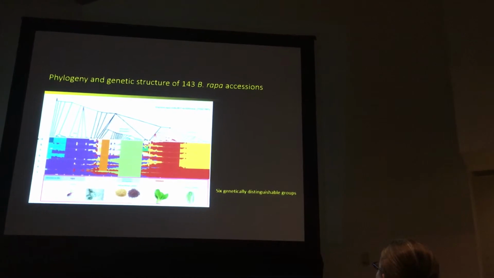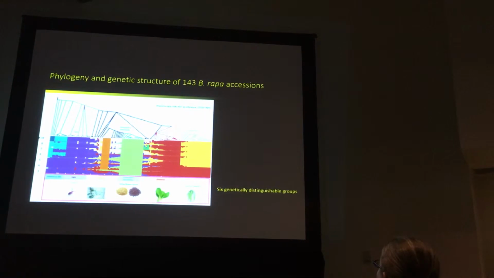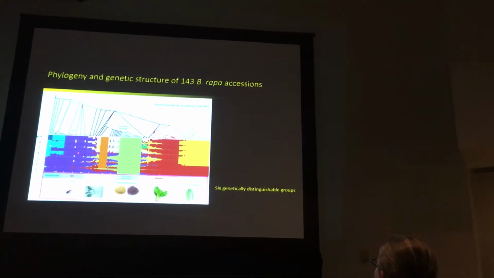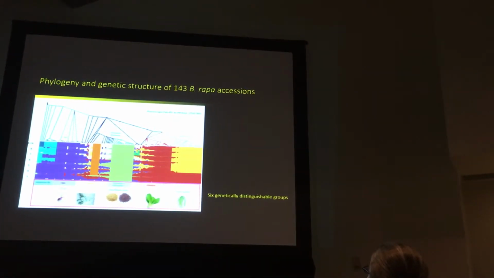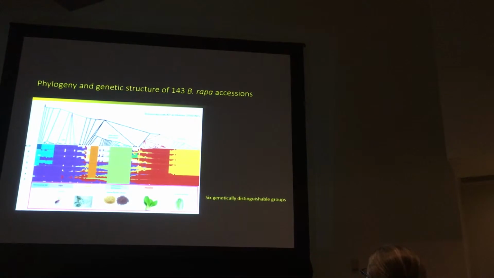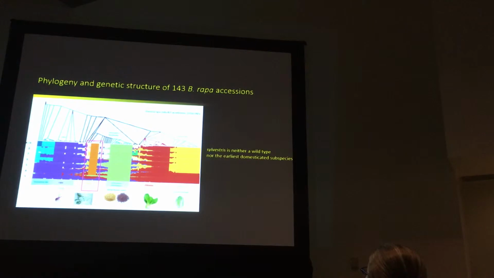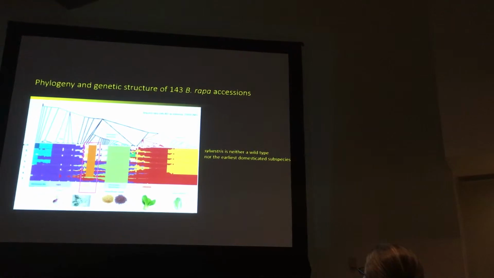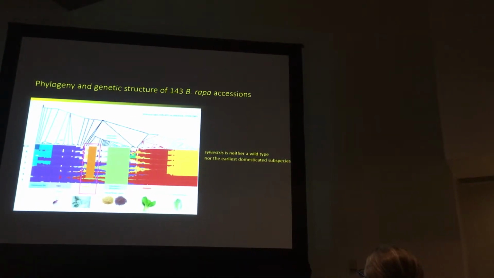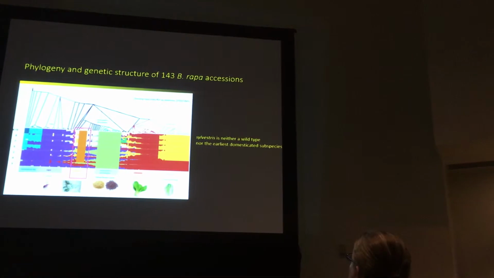Based on this analysis, as you can see, there are different colors which represent different genetic groups, and we find six major groups. At the basal, we have these rapas from Europe, which is consistent with the previous inference that these were first domesticated in Europe. And then we have this group, which is the Italian group. So is this one the first domesticated crop in this group? The answer is no, based on this analysis. And whether it's a wild type, the answer is also no. So that's something we didn't know before.